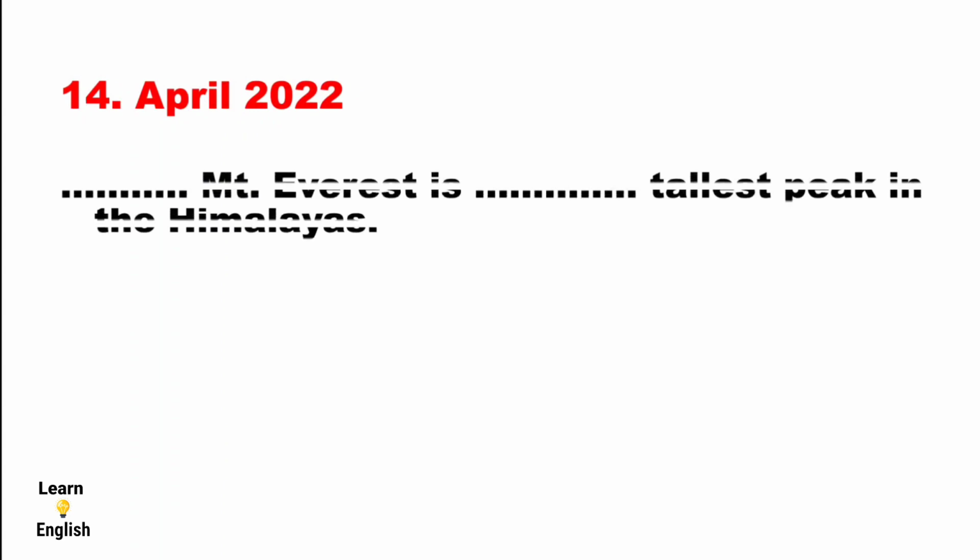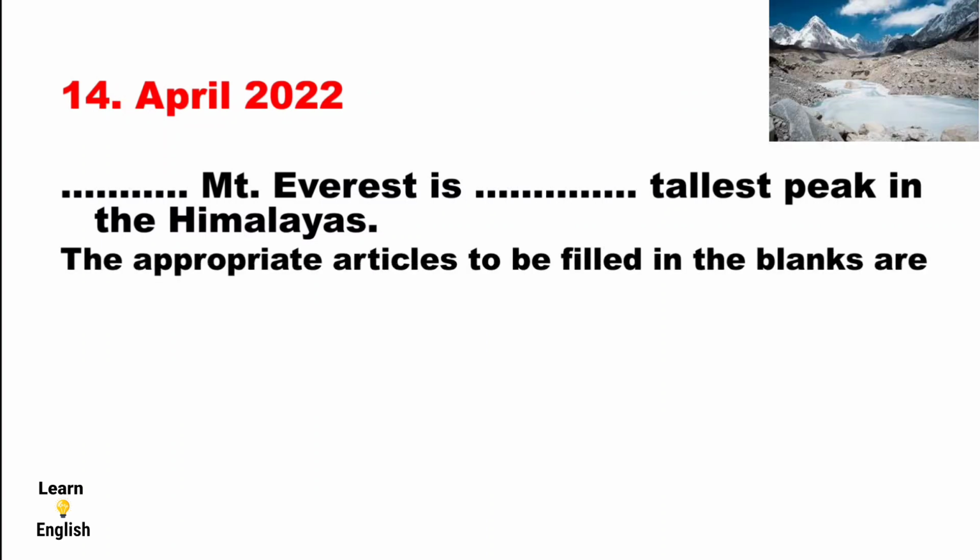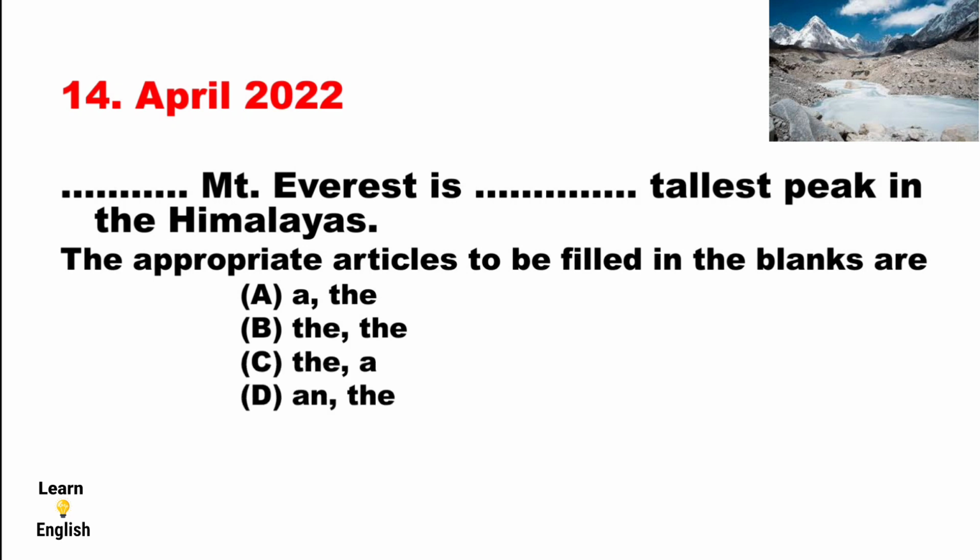Next one is the 14th question, which was asked in April 2022. The 14th question is: dash Mount Everest is dash tallest peak in the Himalayas. The appropriate articles to be filled in the blanks are: option A, a and the. Option B, the and the. Option C, the and a. Option D, an and the. Answer is option B, the and the.